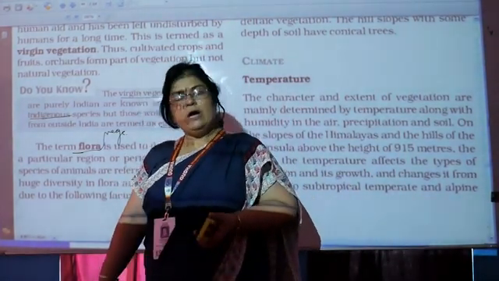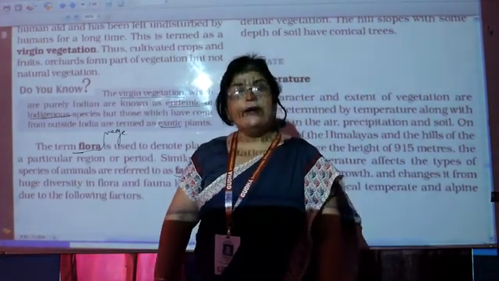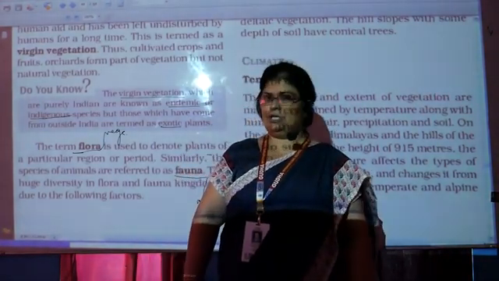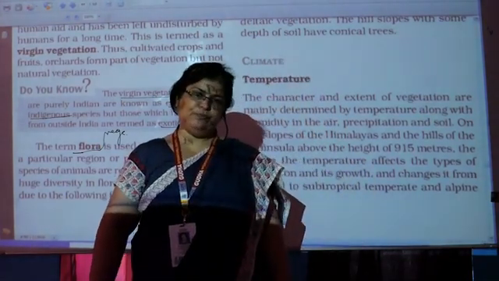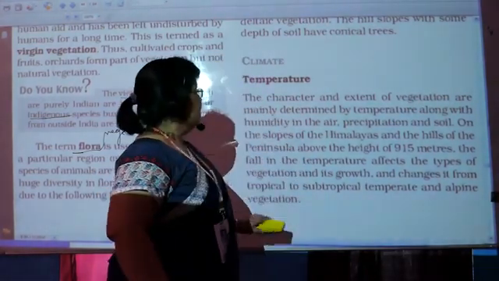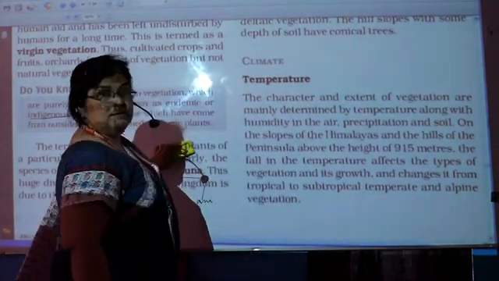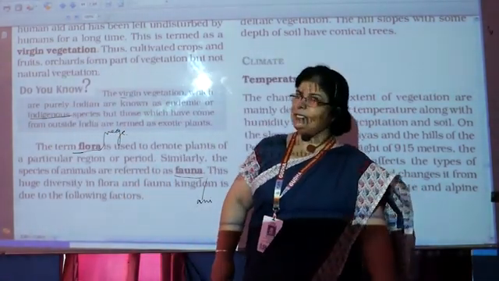Okay, children? Now, what are the factors that affect the vegetation? The factors that affect the vegetation are mainly two. What are they? One, relief, and second, climate.